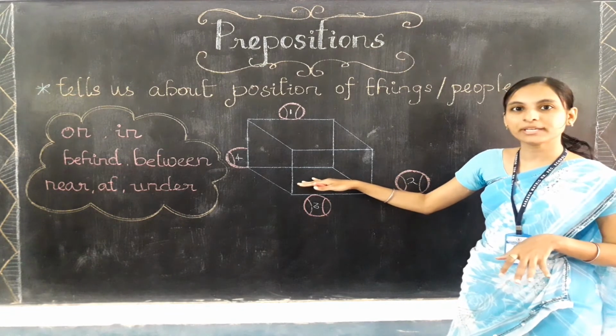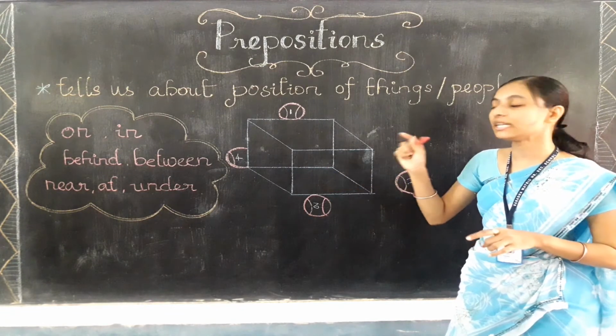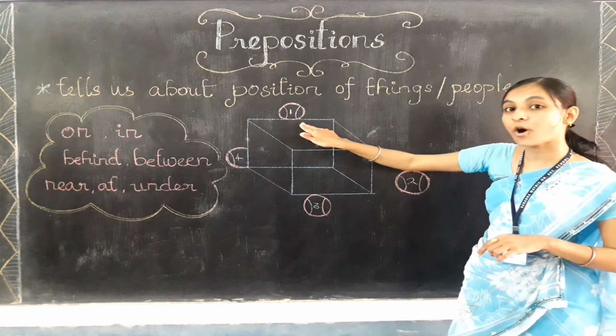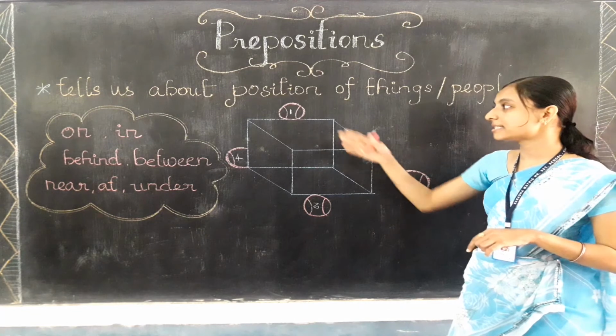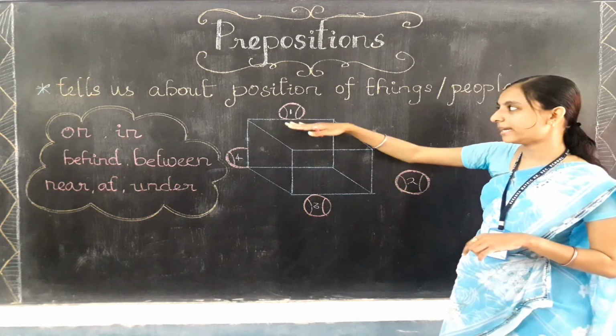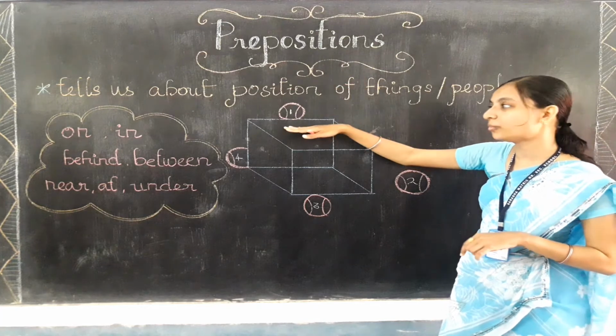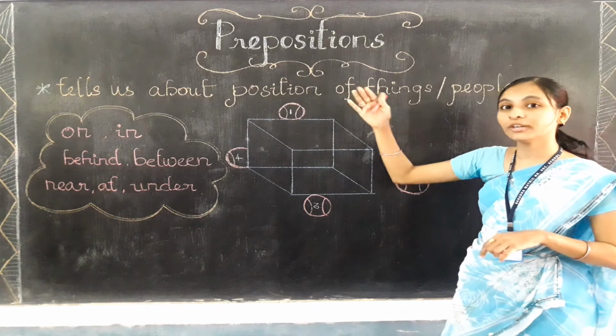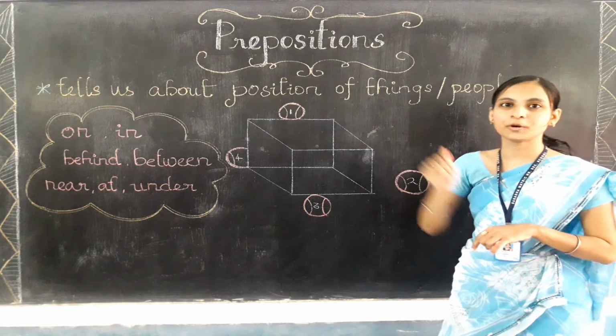Can you tell me where is the ball 1, which I have marked 1? Yes, it is on the box. The ball 1 is on the box only, that is, it is on the top only. So the word on is the preposition. The word on or top, it is the preposition.